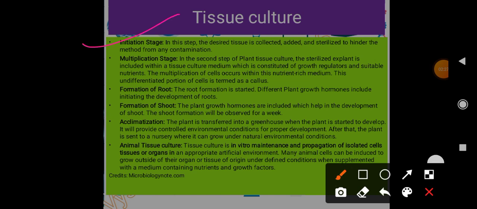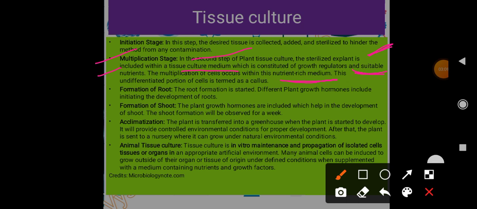So the initiation stage: in this step the desired tissue is collected and then sterilized. Why is it sterilized? To hinder any contamination, so that there is no contamination. Then multiplication: in the second phase of plant tissue culture, the sterilized explant is included within a culture medium, the tissue culture medium which I have told you is constituted of growth regulators, so that growth will take place, and suitable nutrition is provided. Then multiplication of cells occurs within this nutrient rich medium.